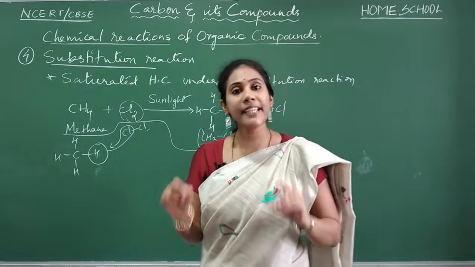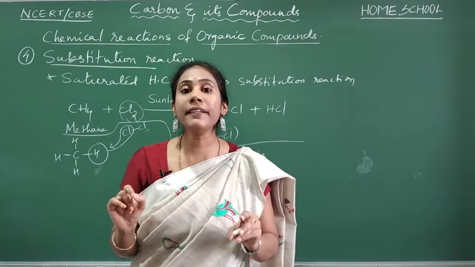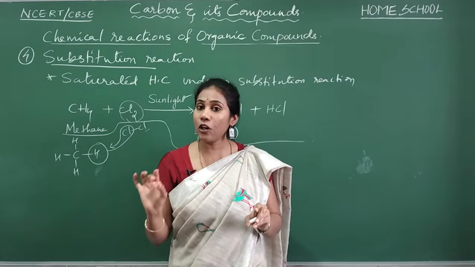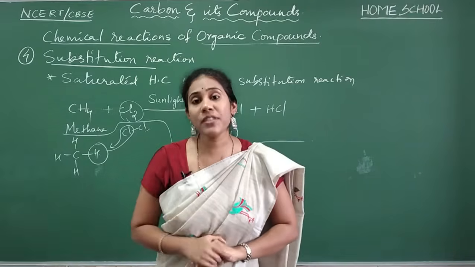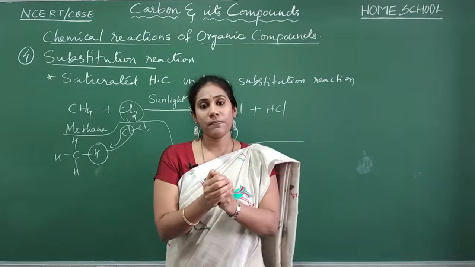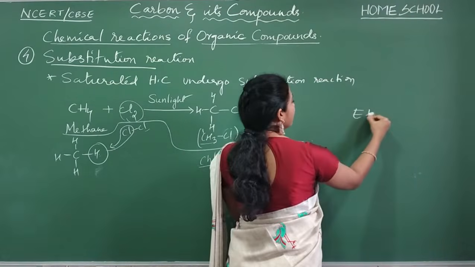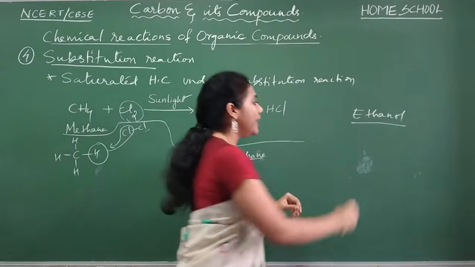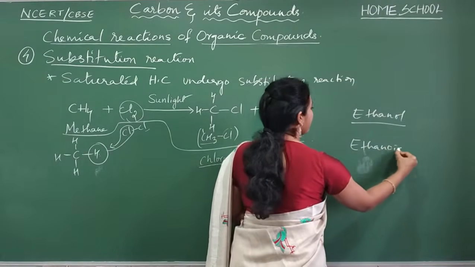Okay, so with this we have completed all the 4 important general reactions that we come across in organic compounds. And now we have to study 2 important organic compounds. The first one is ethanol, and then we will study ethanoic acid.